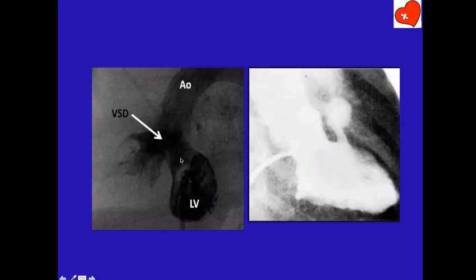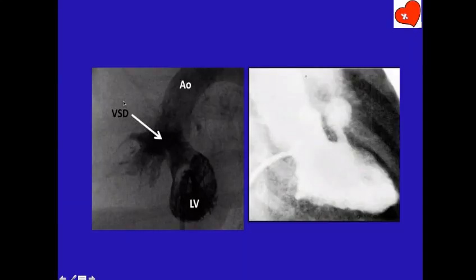Now that doesn't happen in perimembranous VSD. Both are subaortic. Here there is subaortic VSD with overriding of the aorta. Now why did that override happen? Because there is a thick infundibular septum here which was supposed to be fusing here. It was supposed to have fused here. Instead of fusing with the trabecular septum, this infundibular septum has got deviated into the anterior part. What is anterior to the LV?